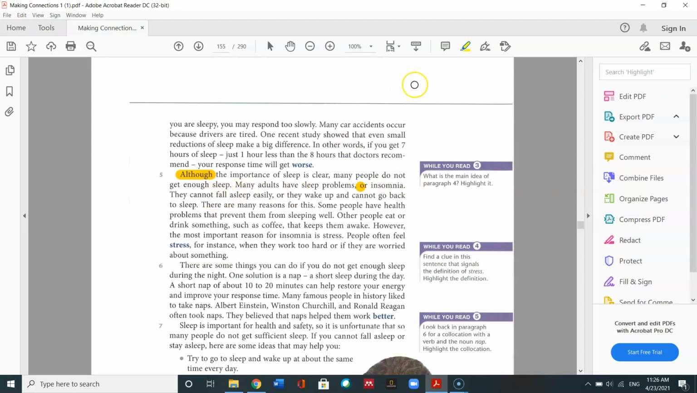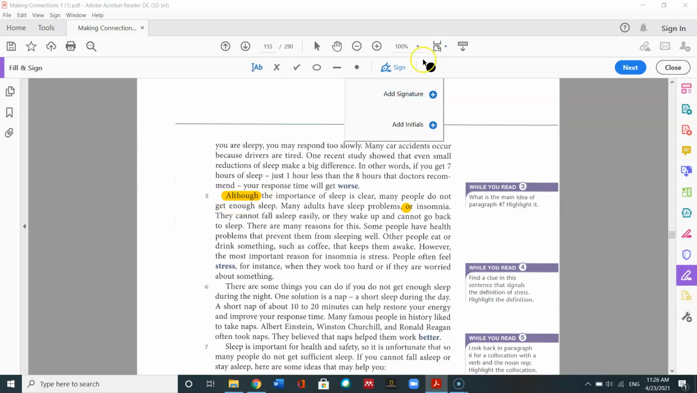People cannot fall asleep easily, and fall asleep is actually one of our vocabulary words. In this portion, the meaning of fall asleep is to go to sleep in the night, to begin sleeping in the night. Okay, so that's what the meaning of fall asleep is.